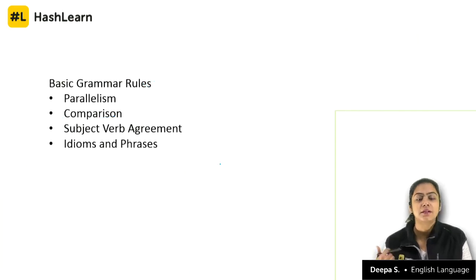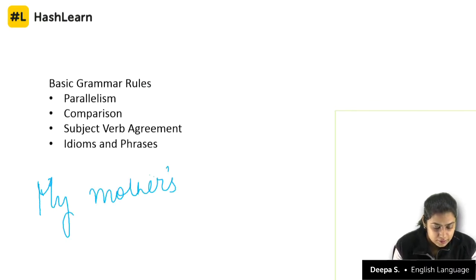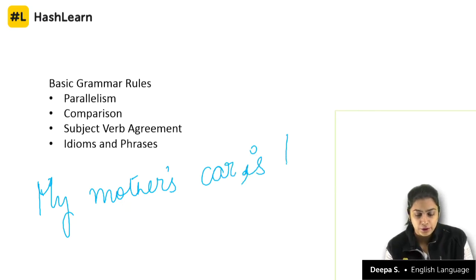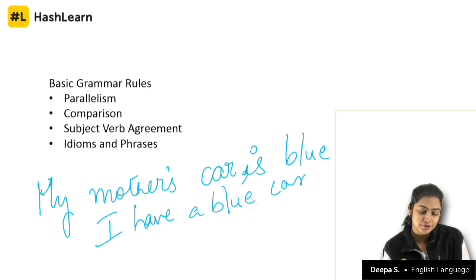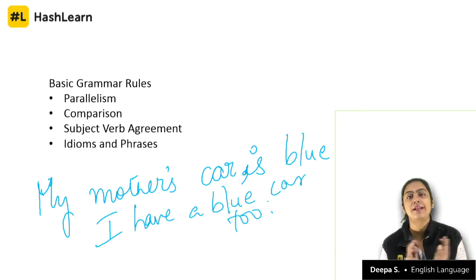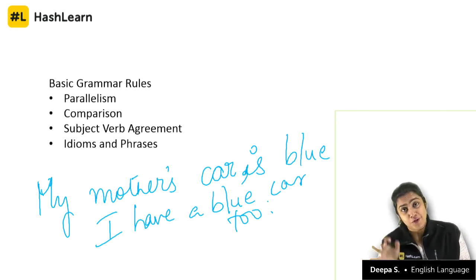What is wrong? We look at a wrong example as well. My mother's car is blue. And then I say, I have a blue car too. These are different sentences altogether. They are right, of course.